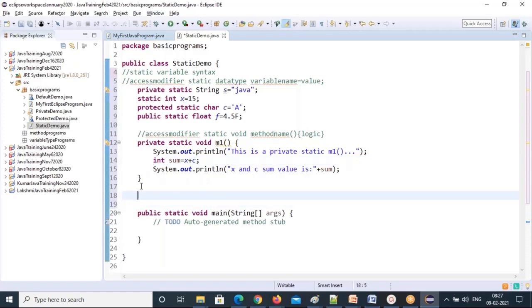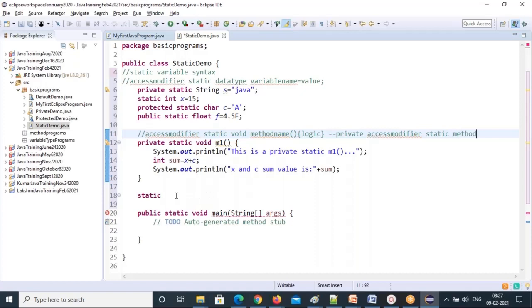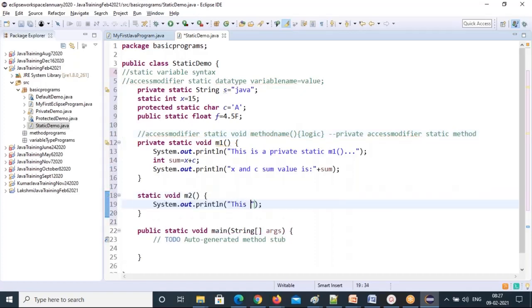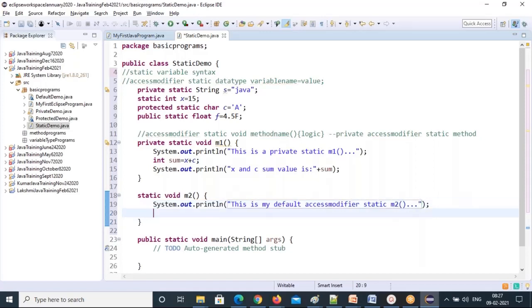So next, the default method, right? This first one is a private static method. So this is the default method I'm writing: void m2, with the default access modifier, static m2 method. Then I'll do some logic here.